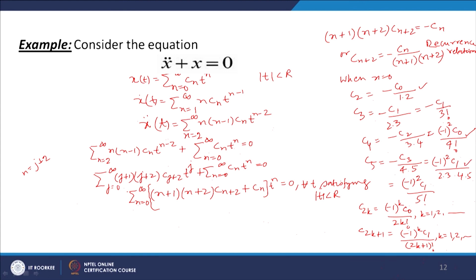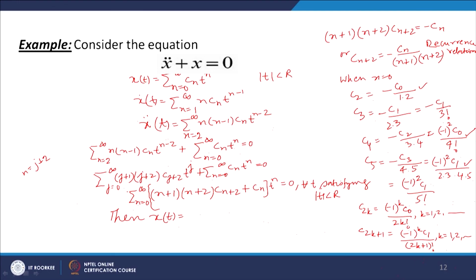So, in general we can write the value of C2k and C2k plus 1 from here, and once we have that, x t is sigma n equal to 0 to infinity Cn t to the power n. Here C naught and C1 are arbitrary.